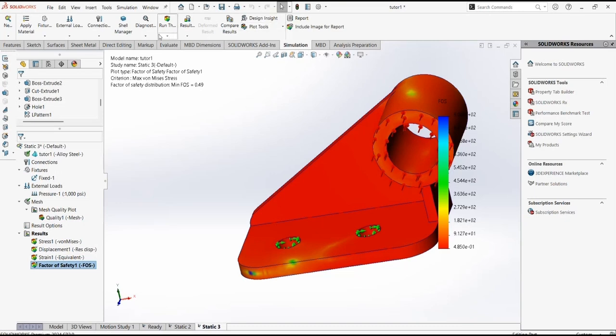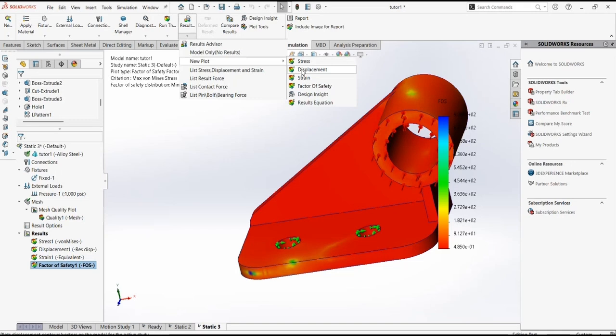Click on result advisor. You want to search result advisor. Click on new plot. Click on factor of safety.